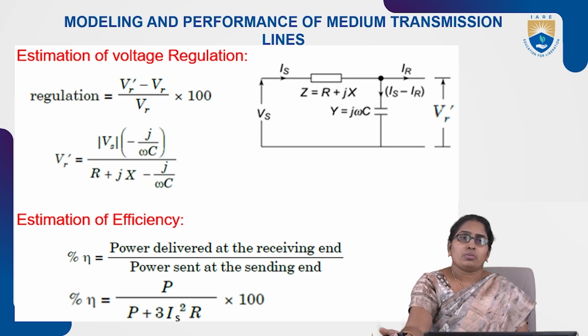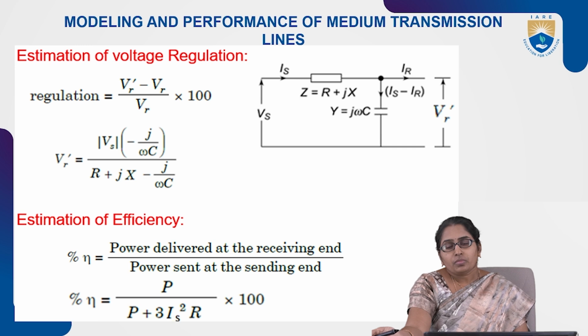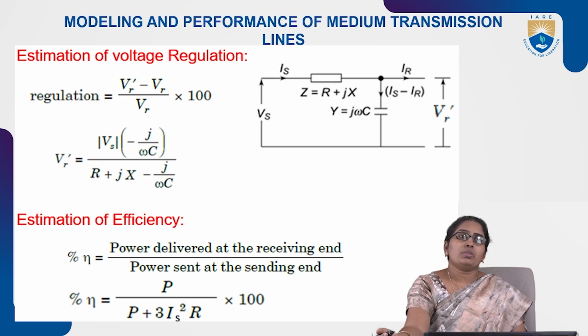Basic definitions we know. Regulation is the drop in voltage from no load voltage to full load voltage, expressed as a percentage of no load voltage. Efficiency is output power by input power. Output is the power across the load at the receiving end, and input power is with respect to the sending end.